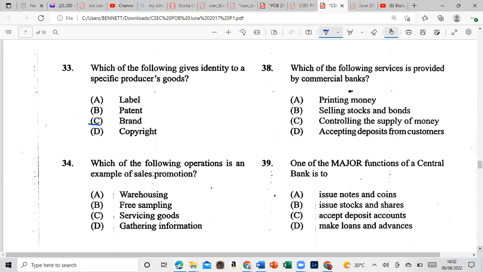34. Which of the following operations is an example of sales promotion? A, warehousing. B, free sampling. C, servicing goods. Or D, gathering information?